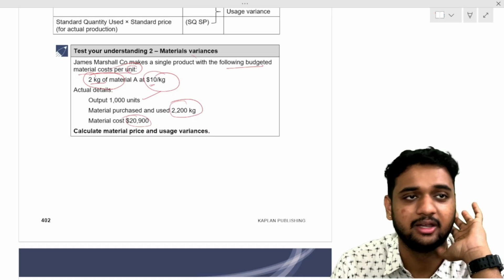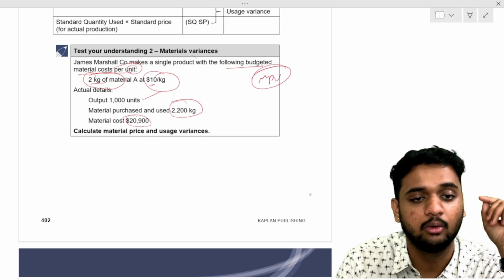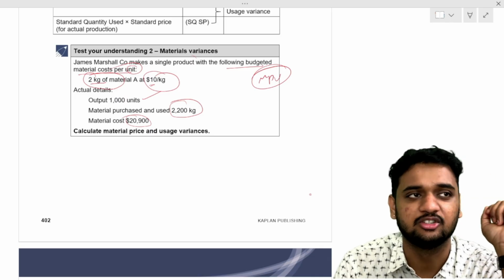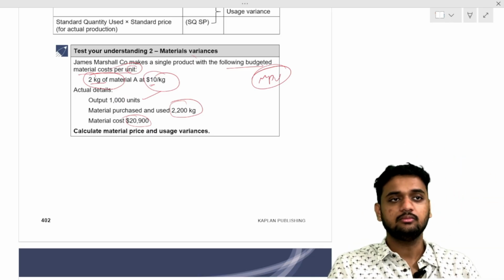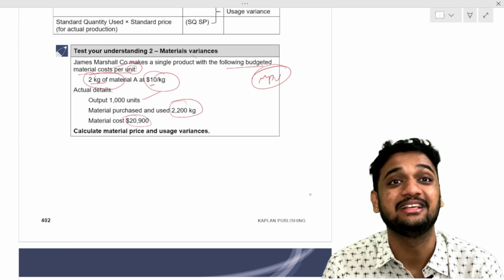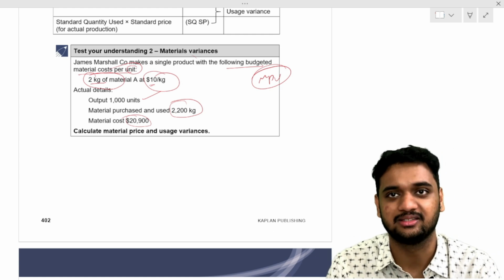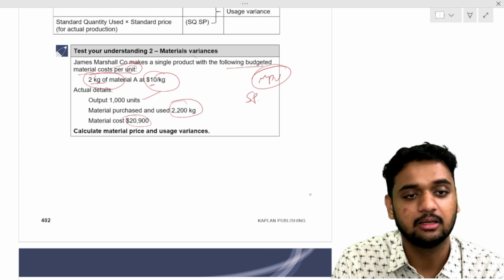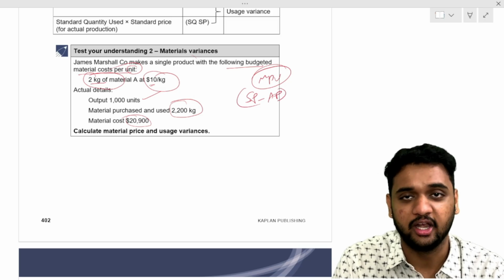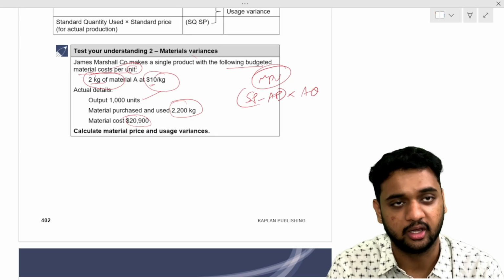Calculate material price and material usage variance. We'll go one by one. You don't write anything, first listen. Material price variance, what is the formula? Price variance is where you are comparing two prices: standard price minus actual price, into quantity. What quantity? AQ, the actual quantity.